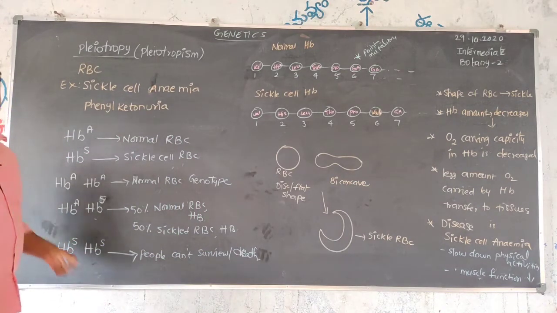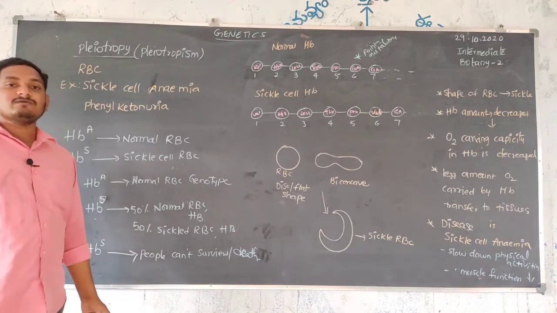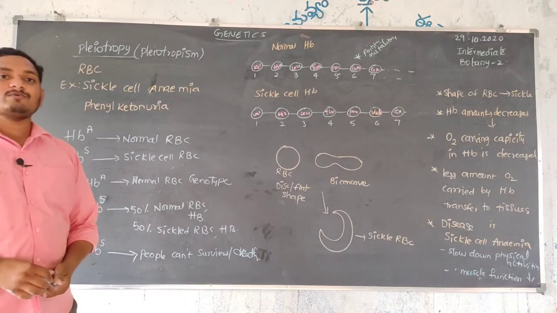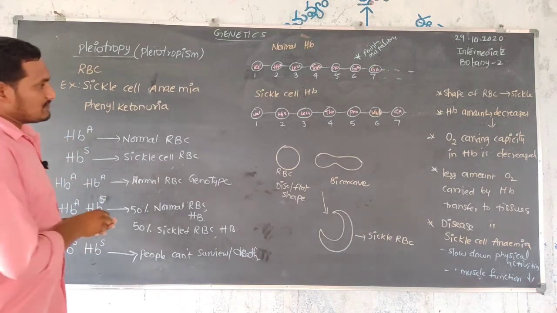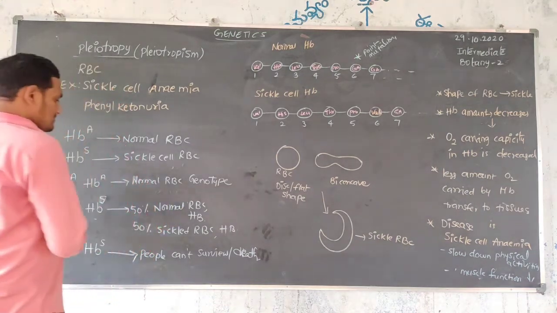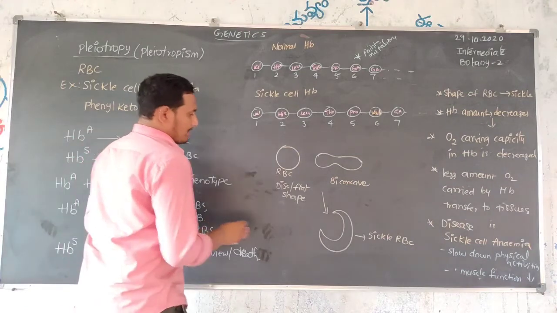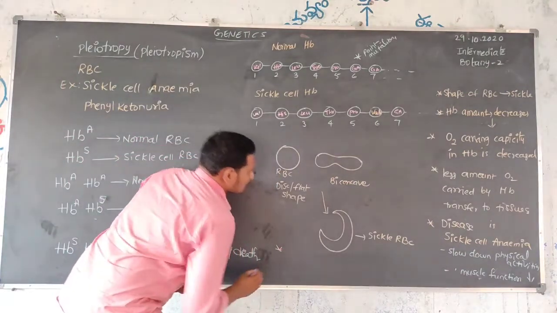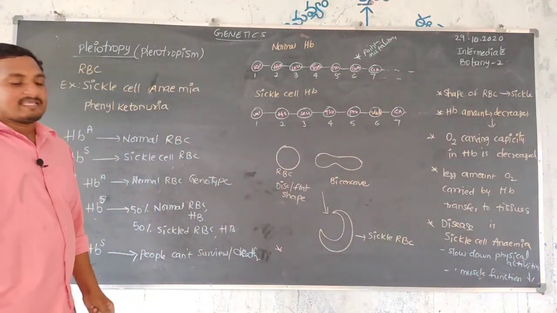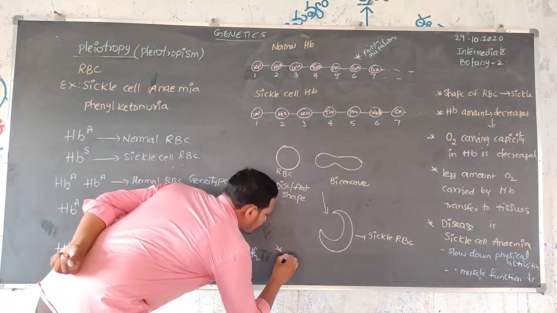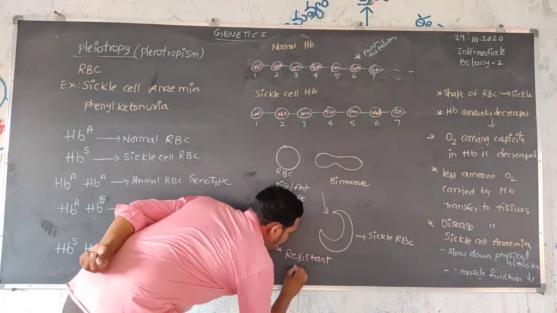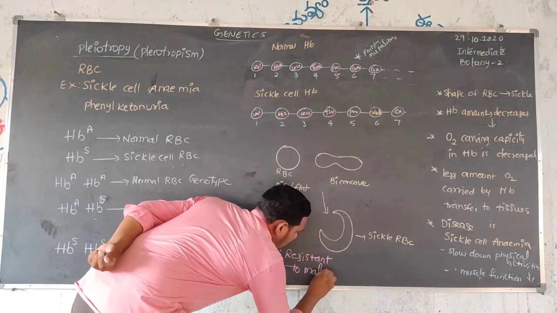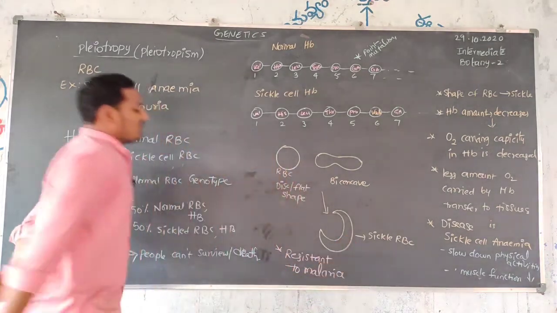And in these patients, what is there? Patients suffering with sickle cell anemia show resistance to malaria. Why?